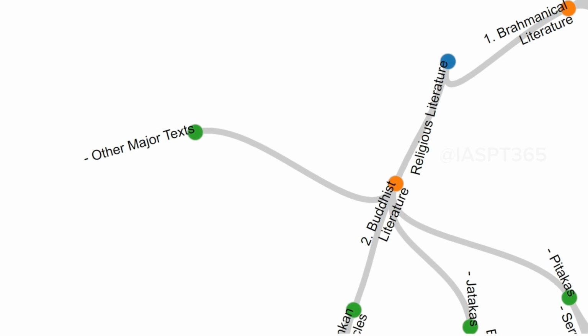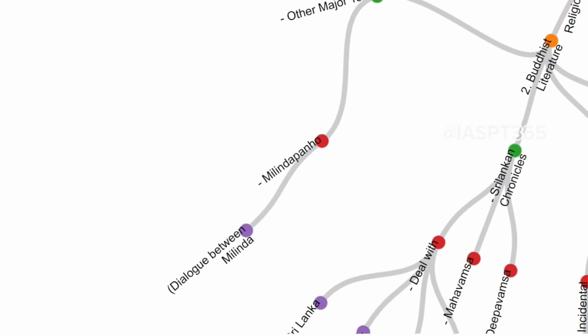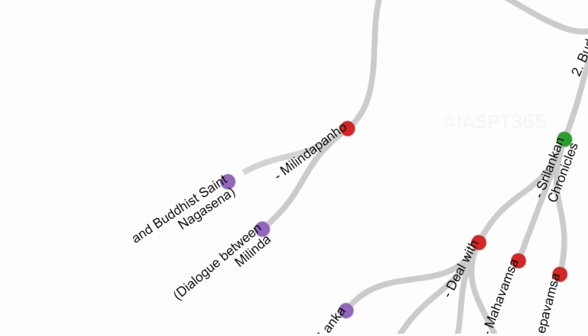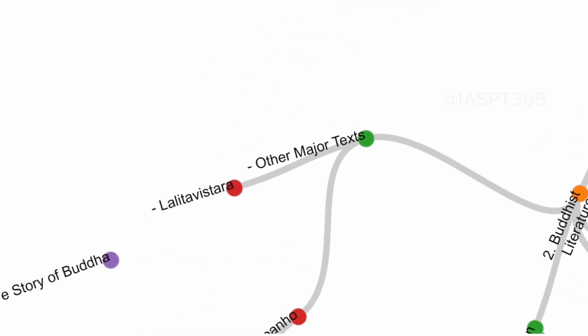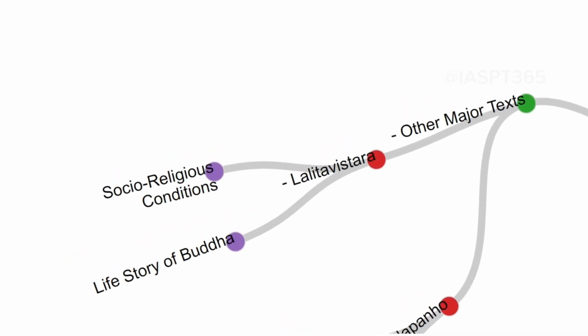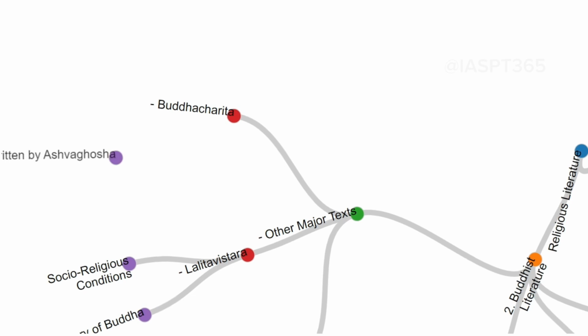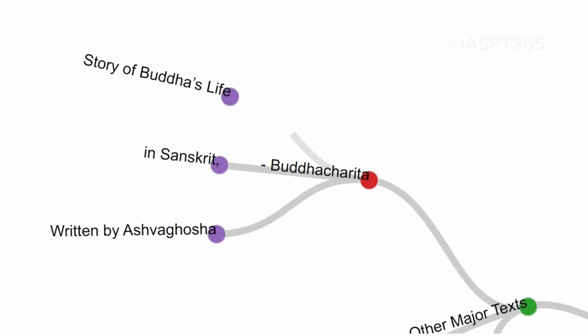Other major texts. Milindapanho. It is a dialogue between Milinda, identical with the Indo-Greek ruler Menander, and Buddhist saint Nagasena. Lalitvistara. It describes the life story of the Buddha and socio-religious conditions of that time. Buddhacharita, written by Ashwaghosha in Sanskrit, gives the story of Buddha's life.